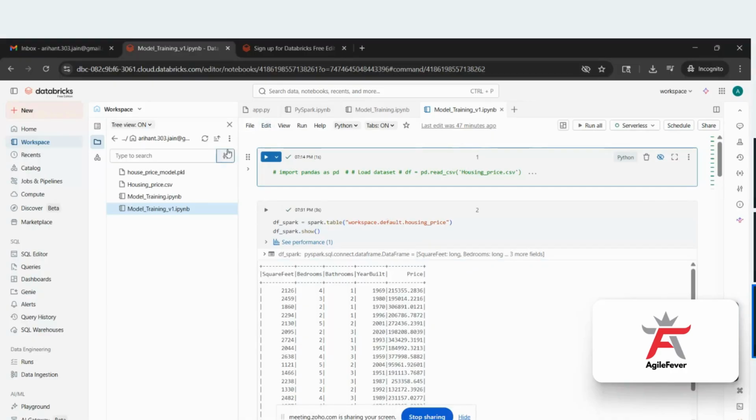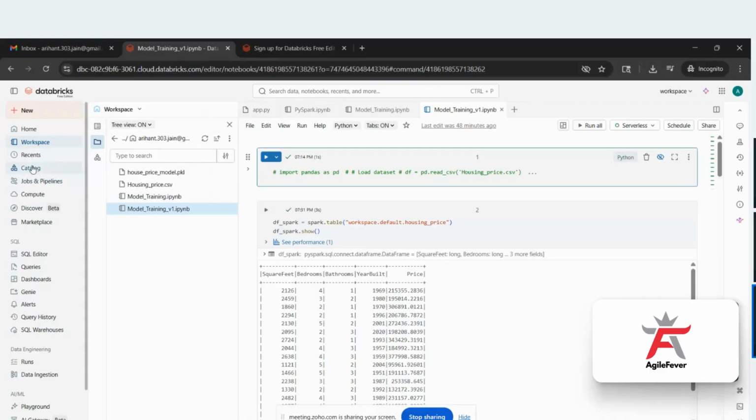The first thing is that I need the data. So click here, and you will see the import option. When you click on import, you can import the CSV file over here. But I need to create a table for it. I'm not going to work on the CSV directly, but I'm going to create a table from it.